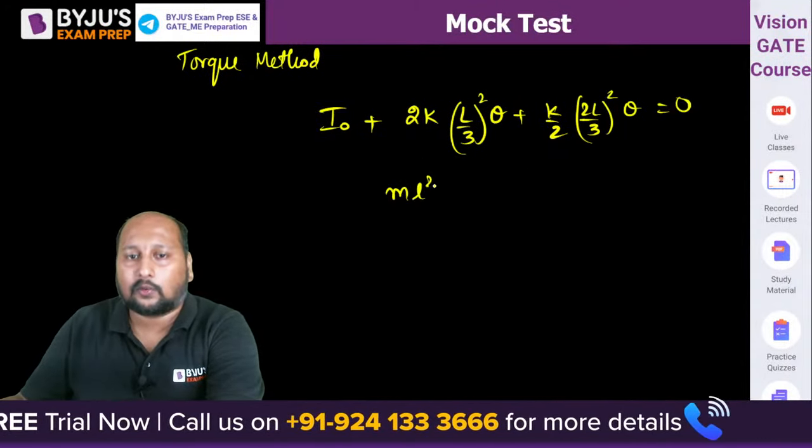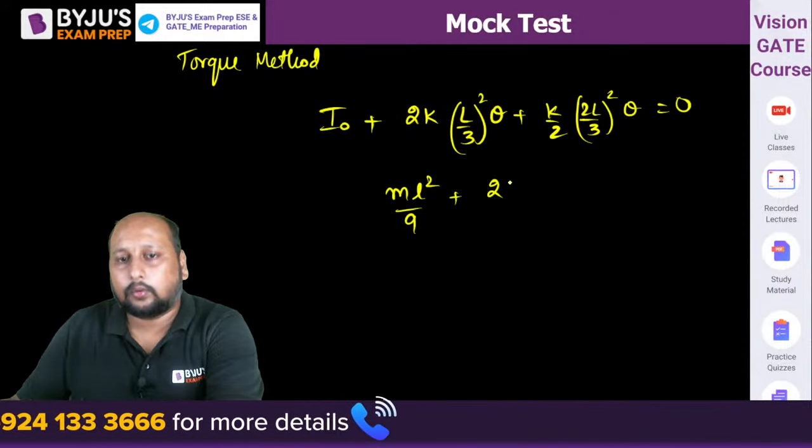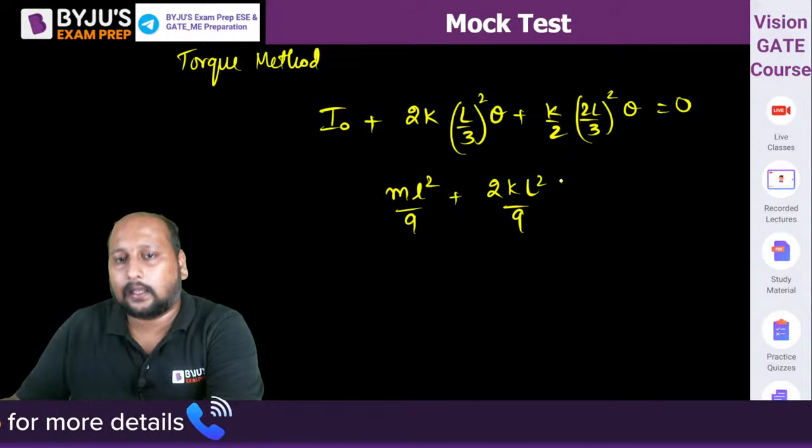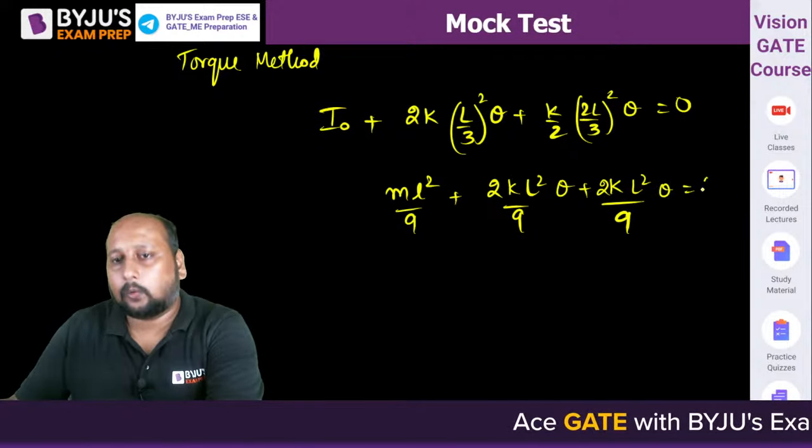This is ml square by 9 plus 2k L square by 9 theta plus k by 2 into 4L square by 9 theta equals 0.